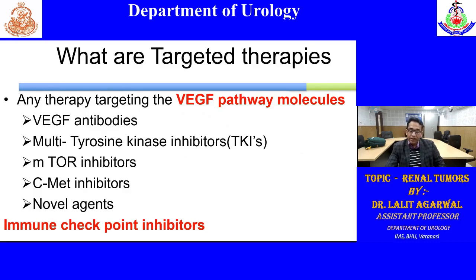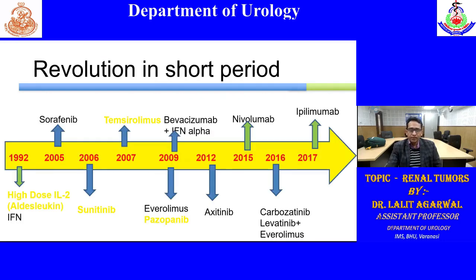Chemotherapy has a role in collecting dirt, just for the sake of knowledge. And immune checkpoint inhibitor immunotherapy I have already told. So there is evolution starting from 1992. Initially, there were therapies like interferon or IL-2 therapy. These are not used nowadays. IFN, IL-2 are not used. Then came sorafenib, later sunitinib, then sirolimus, everolimus. Now there is a role of immunotherapy.